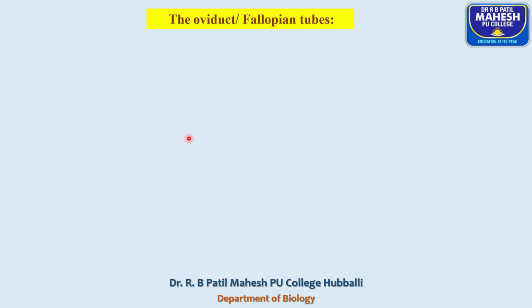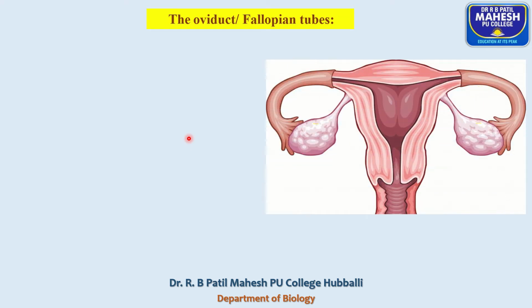Next, we'll move on to the secondary sex organ, that is the oviduct or fallopian tube. You already know that the fallopian tube, commonly known as the oviduct, is the site of fertilization.